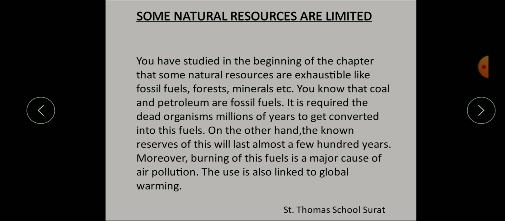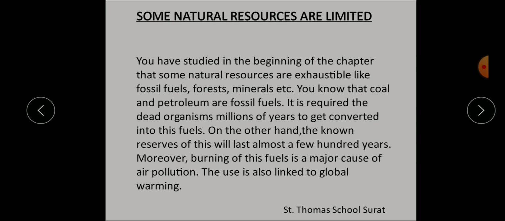Understood? So the extraction, processing and utilization of these fossil fuels will pollute the air. Not only air, they pollute the water and soil, which we will discuss in the next chapter.